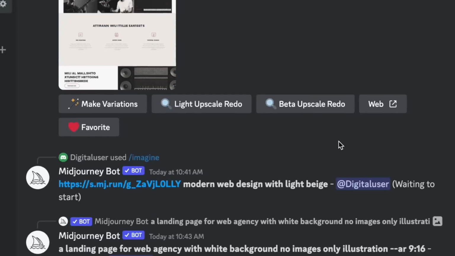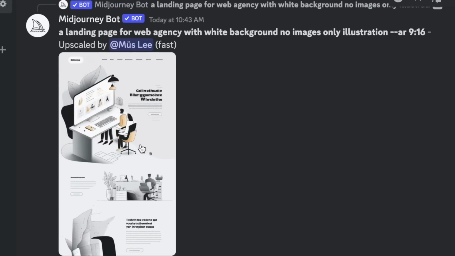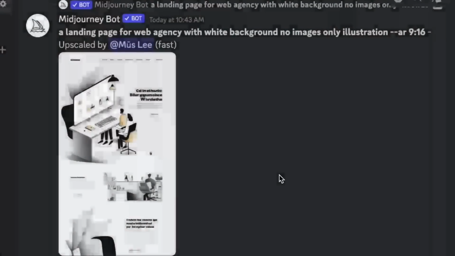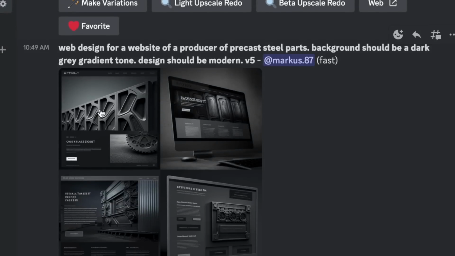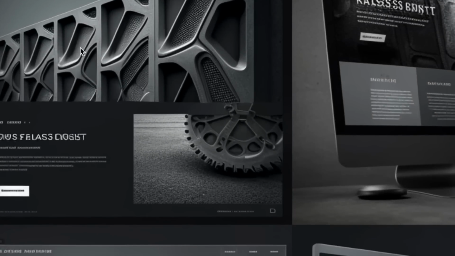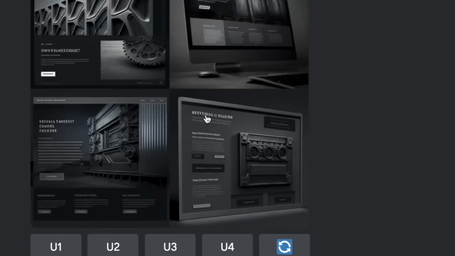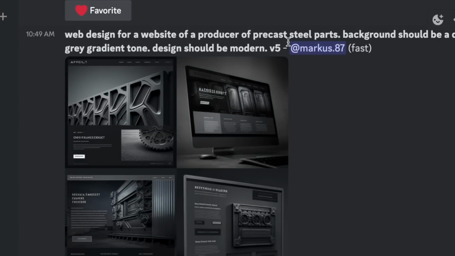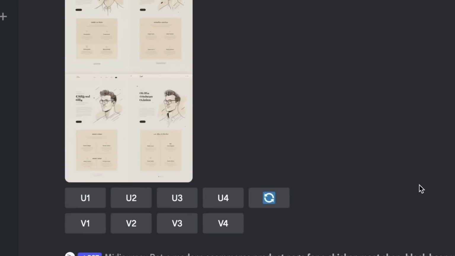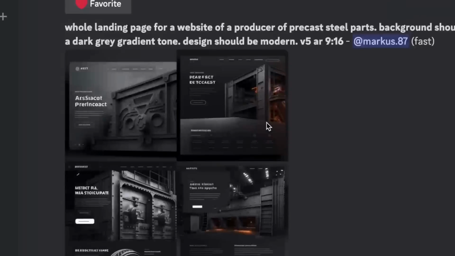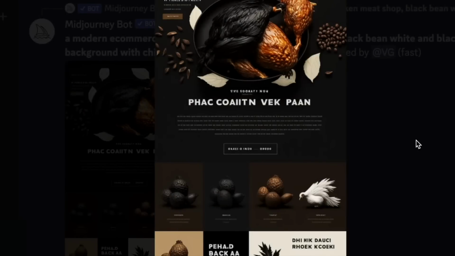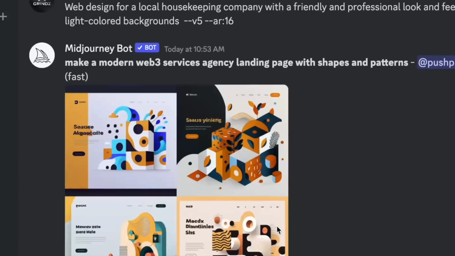All right, let me scroll out here. So let's keep going, see if I can find a couple of these other ones. Again, some flat line art illustrations, cool colors, a lot of white space. And then you can move right into these really deep, detailed 3D images, which I don't even know what this is. Let's see on the prompt. Precast steel parts, whatever that is. It looks awesome. All right, as we continue to go down, we got some different types of illustrations. Oh man, and whoever is running this chicken thing, I've seen more chickens in plates and pans. So I'm sorry if that offends you.